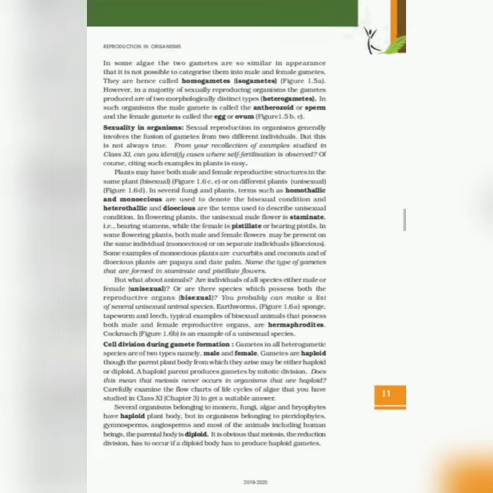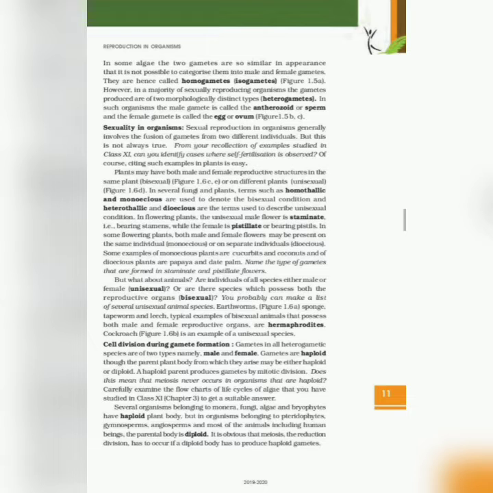Sexual reproduction in organisms generally involves the fusion of gametes from two different individuals, but this is not always true. For your recollection of examples studied in class 11th, can you identify cases where self-fertilization is observed?